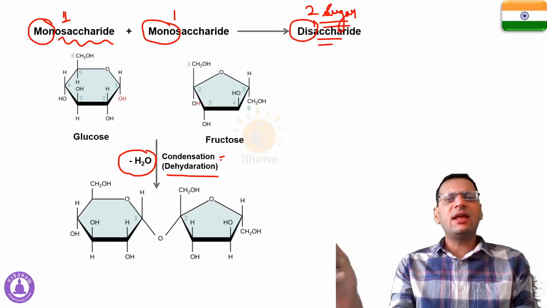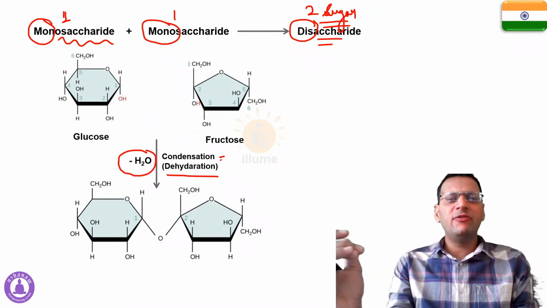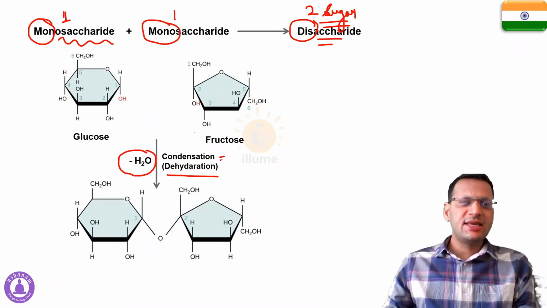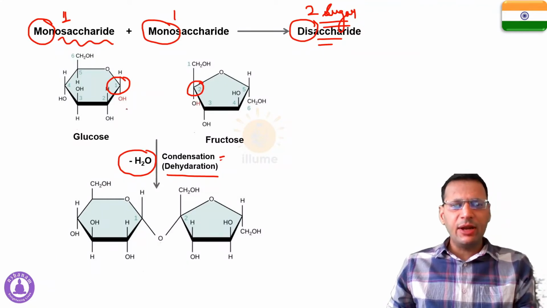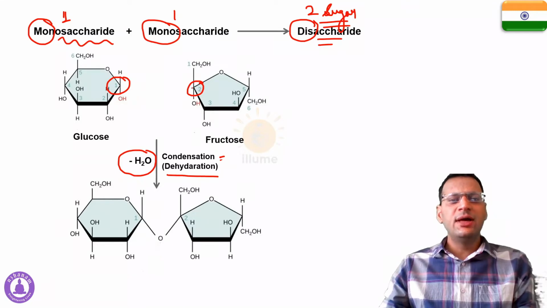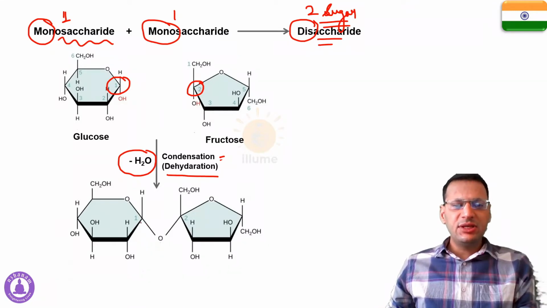Now whenever a chemical reaction takes place, there is always a bond formation, and in this case the bond is formed between carbon number 1 and carbon number 2. The OH present on carbon number 1 and the OH present on carbon number 2 react with each other forming this kind of bond. Now see, this is carbon, this is oxygen, and this is carbon.